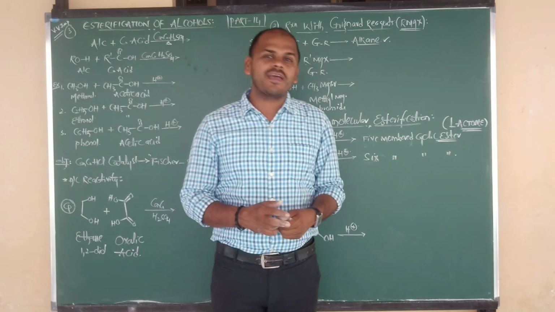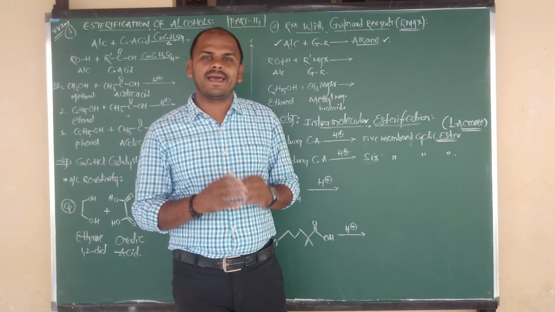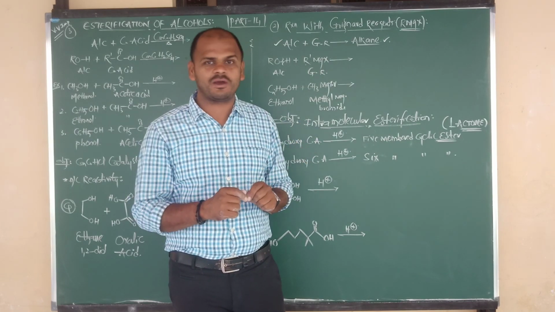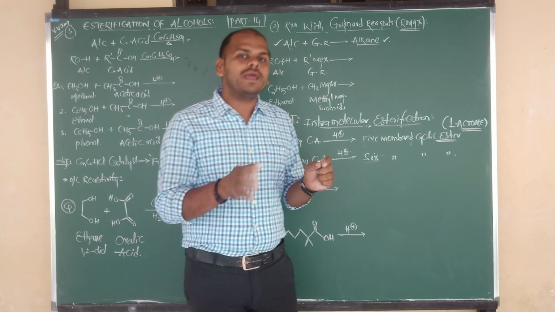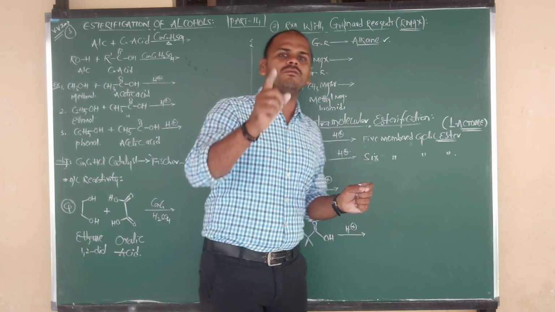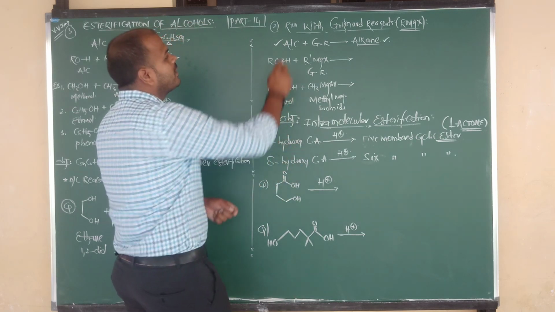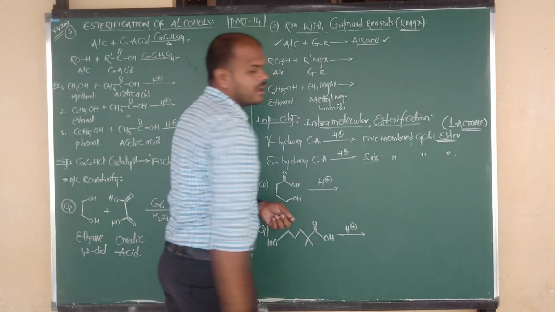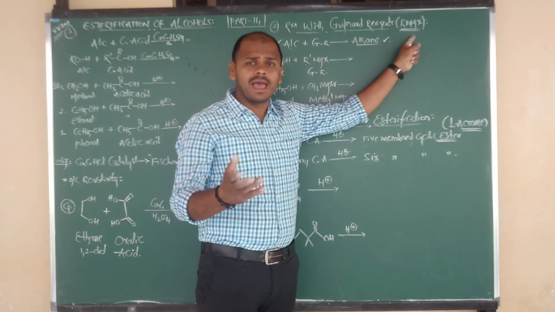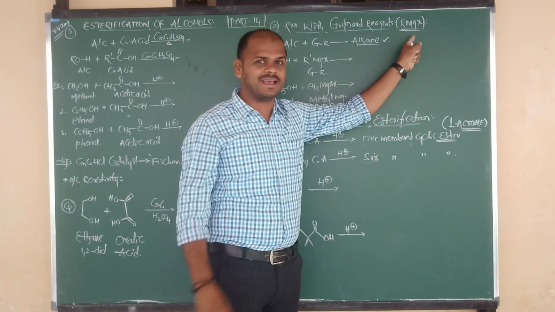Yesterday we discussed how alcohols react with active metals, which is the acidic nature of alcohols. Now, in the reactions involving cleavage of the OH bond, we are going to discuss the second type, that is, reaction with Grignard reagent. What is the formula of Grignard reagent? Yes, you know very well, RMgX.